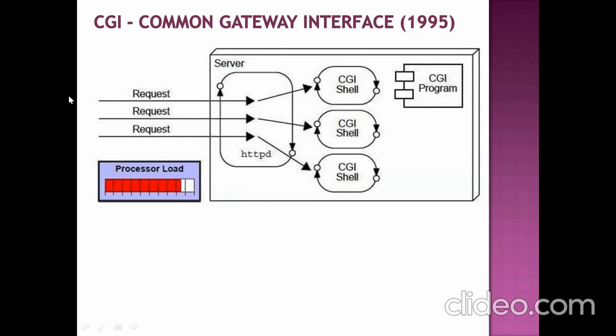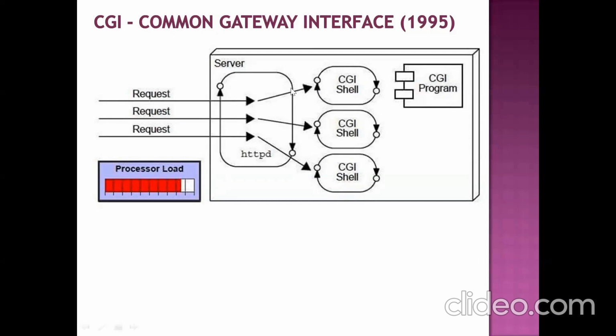Now, just assume that here we have one browser. From the browser, we are sending the request. Whenever you send a request from the browser, your server will receive that request. Then your server will not directly send that request to the corresponding CGI program. Now your server will initiate some process, and then that will be handed over to your CGI program.